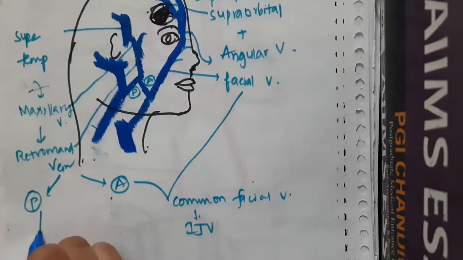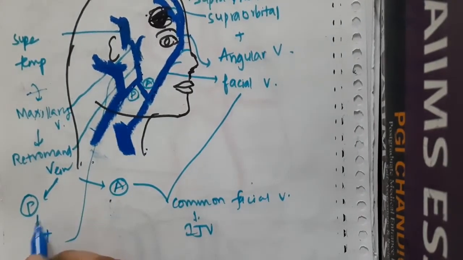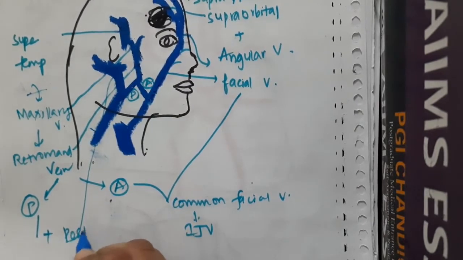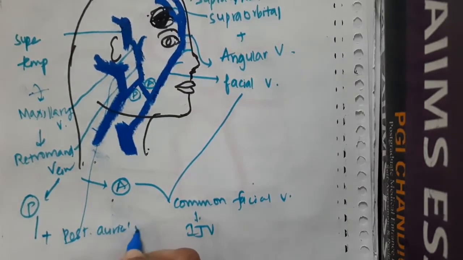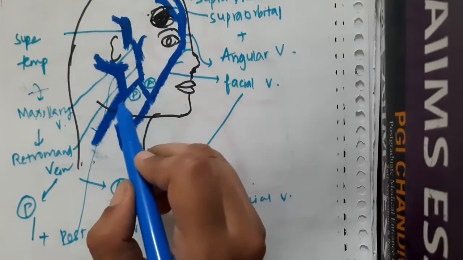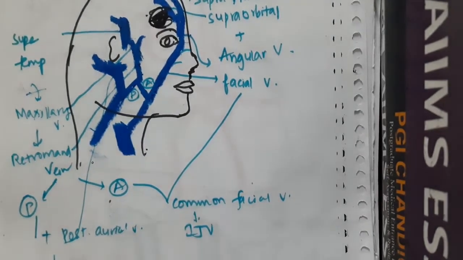The posterior part of the retromandibular vein will combine with the posterior auricular vein to form the external jugular vein.